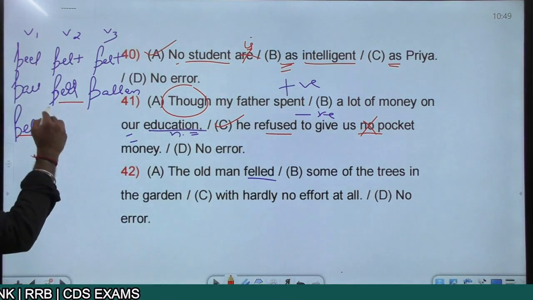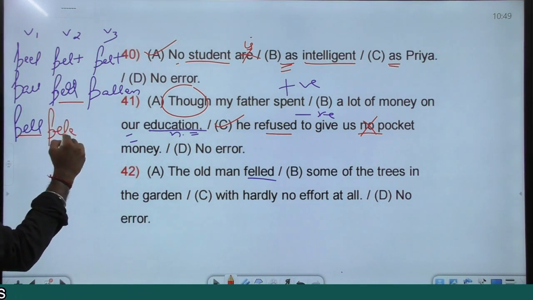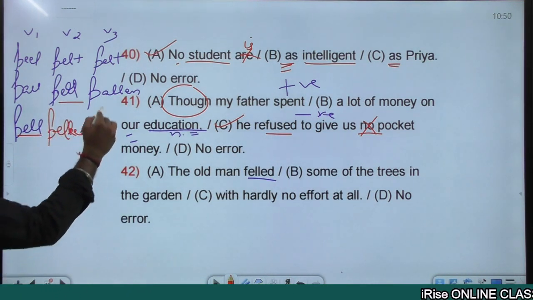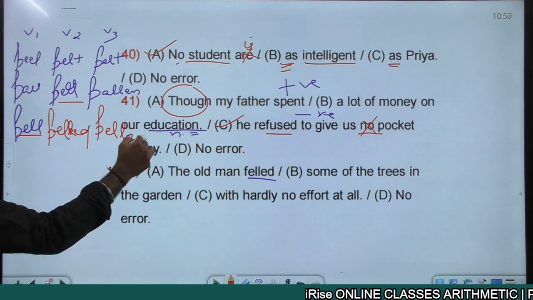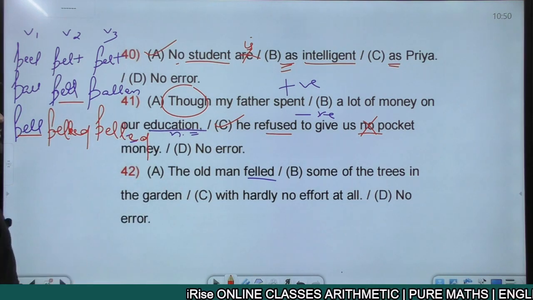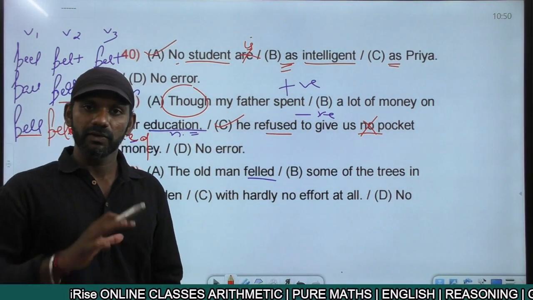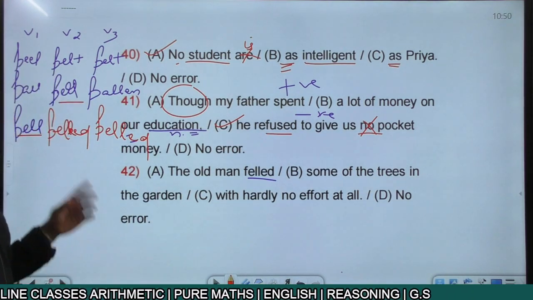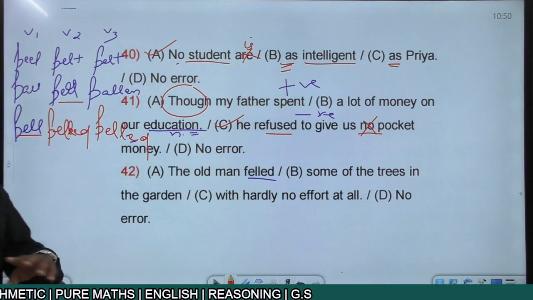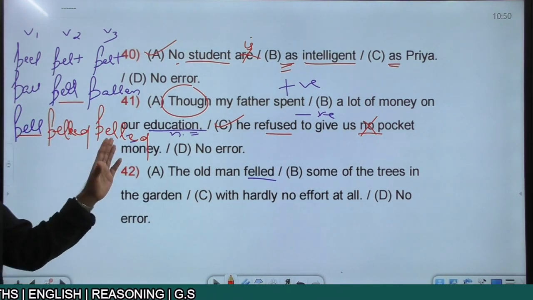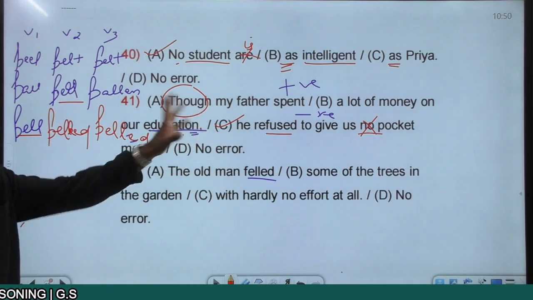V2 of fell is felled, F-E-L-L-E-D. V3 is also felled, F-E-L-L-E-D. So feel is felt, felt. Fall is fell, fallen. Then V1 fell, meaning to cut. V2 is felled, V3 is also felled. That is what this sentence talks about.